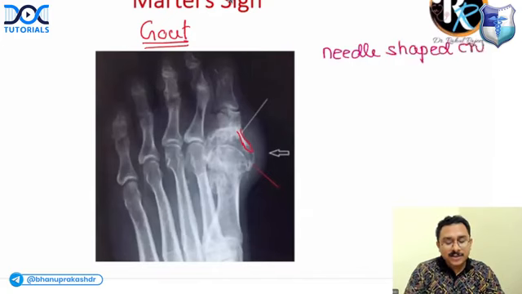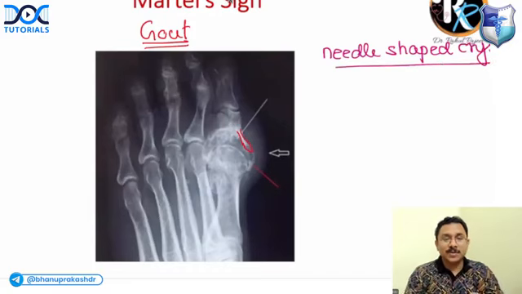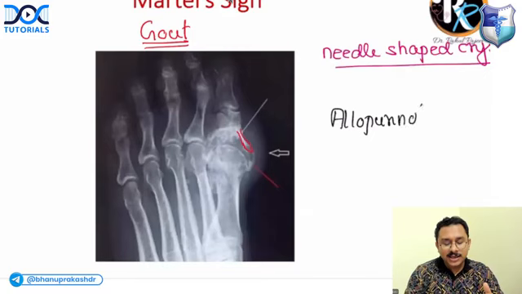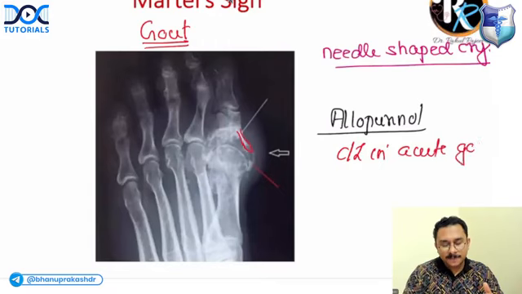And always remember, what are the drugs that can be given in acute gout? NSAIDs, colchicine, steroids. Can you tell me what is one drug which can be used in chronic gout but is contraindicated in acute gout? Always remember, allopurinol is contraindicated in acute gout.